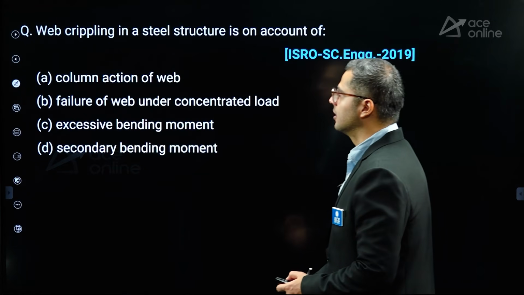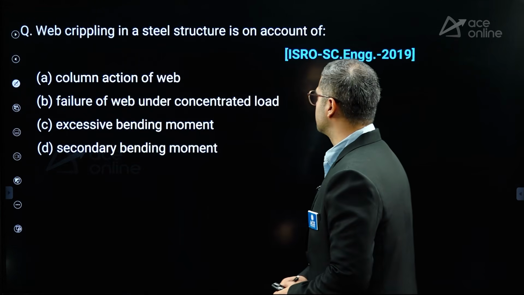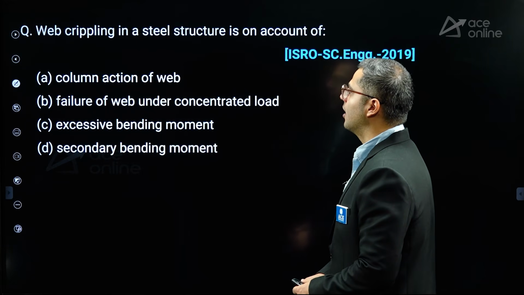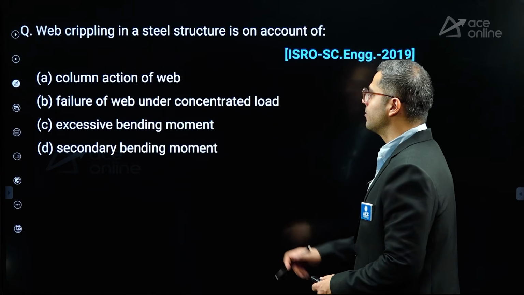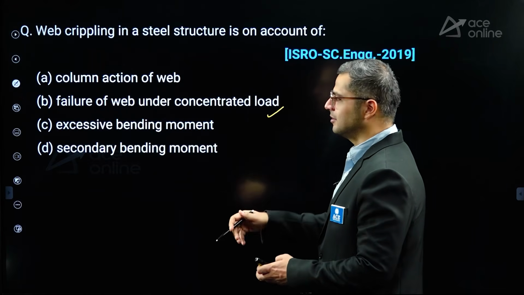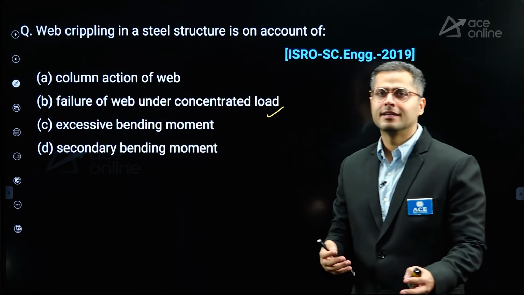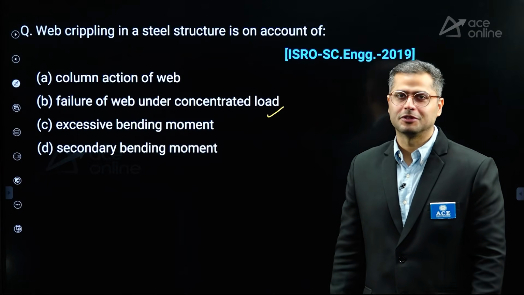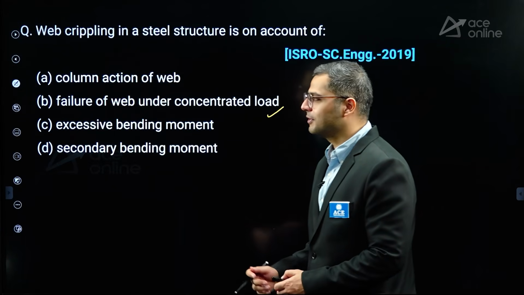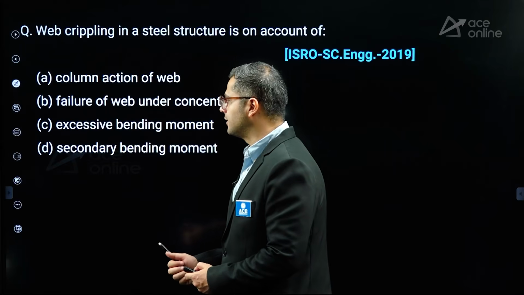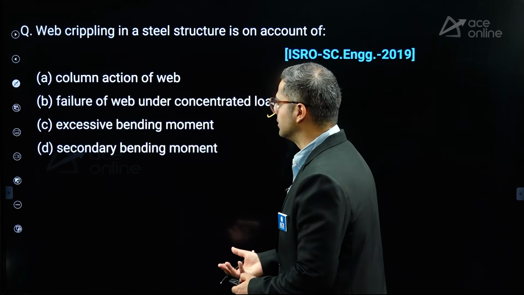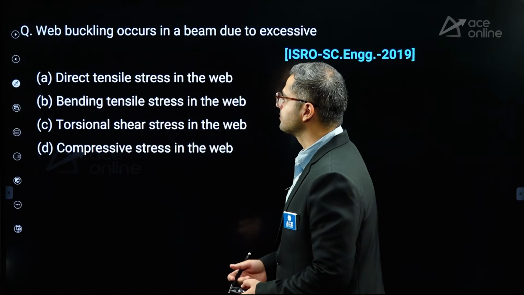Next is the web crippling in steel structures is on account of... So it is on account of failure of the web under concentrated load. You can see the question has been repeated with the language being changed for the options. So this is the case which has been witnessed in ISRO. I've seen this happening in different subjects of civil engineering as well.